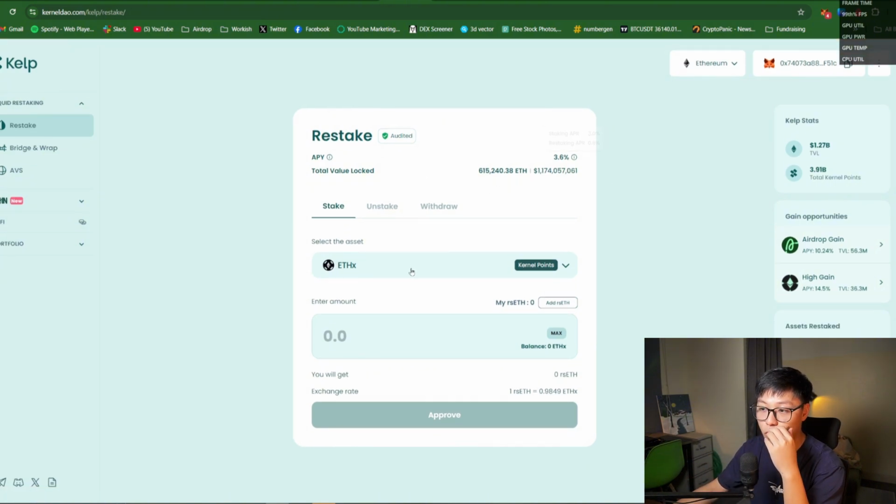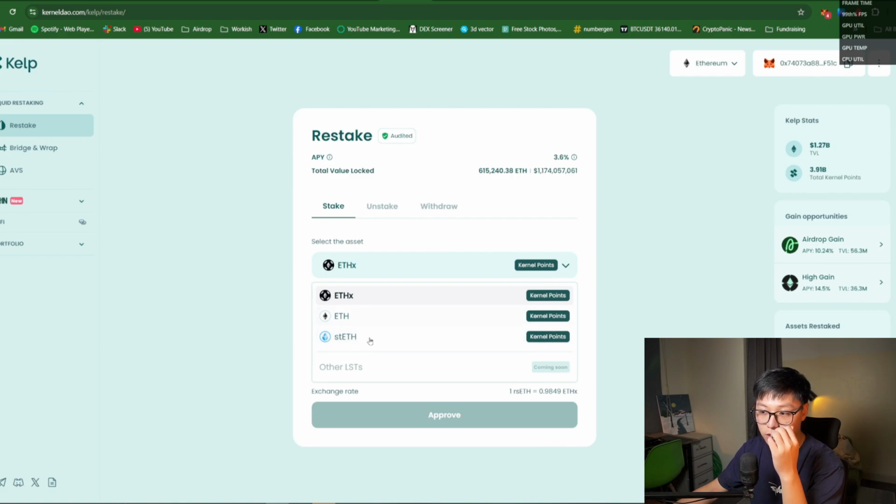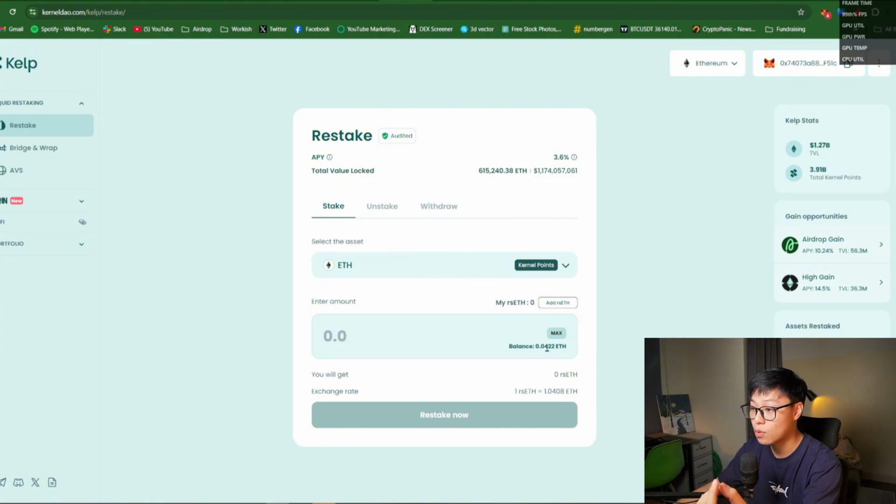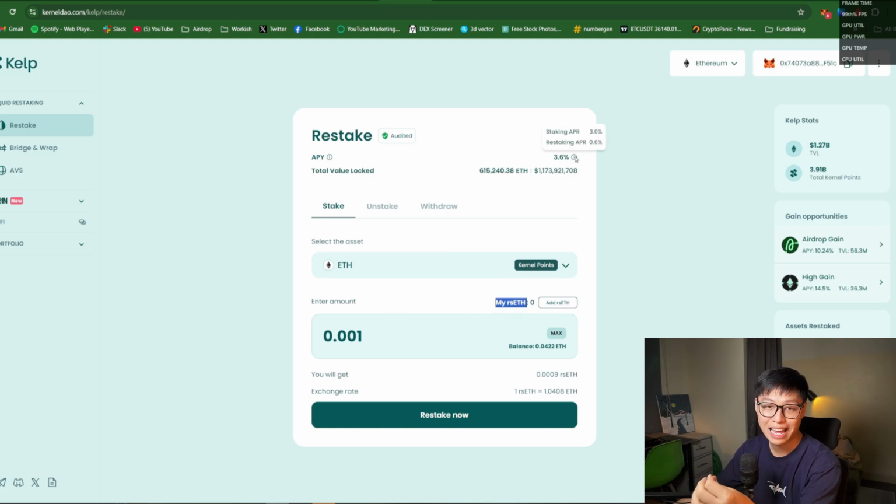So if you want to stake, then you need one of these three assets: ETHx, Ethereum, and stETH. For example, I have like 0.04 Ethereum. I can put in like 0.01. After I click on restake now, what I will get is 3.6% APR. That is the rewards that I get for restaking in it. And I would get rsETH token. I can also take this rsETH token and I can do more with it.